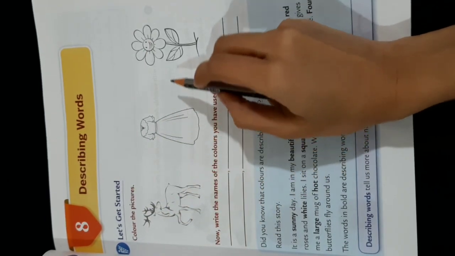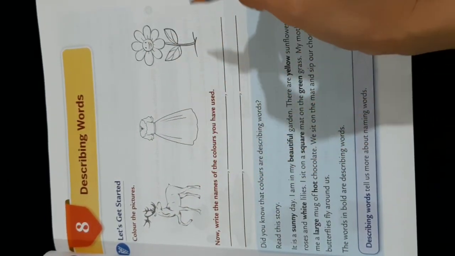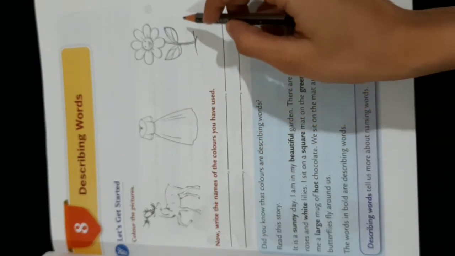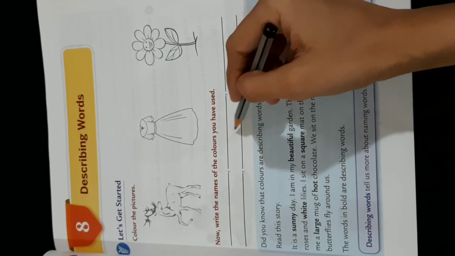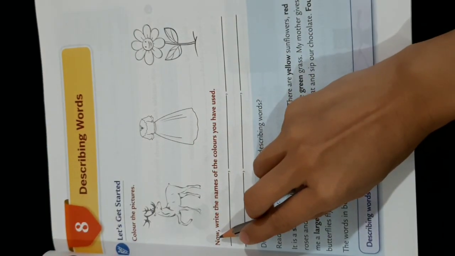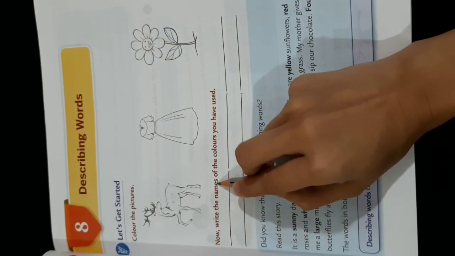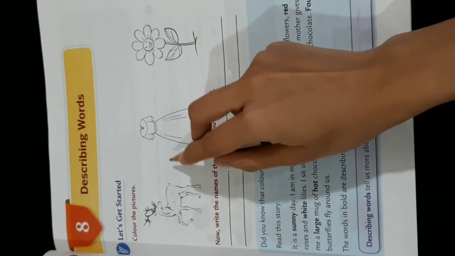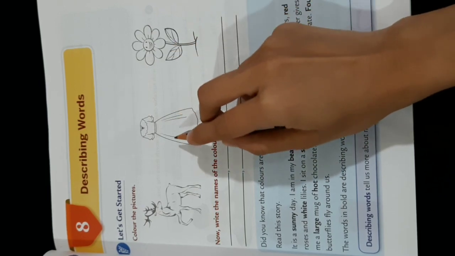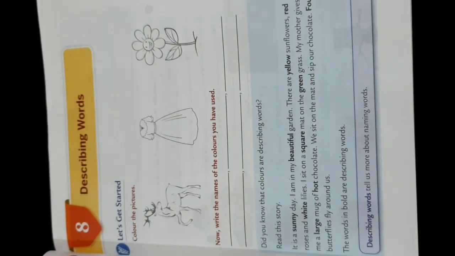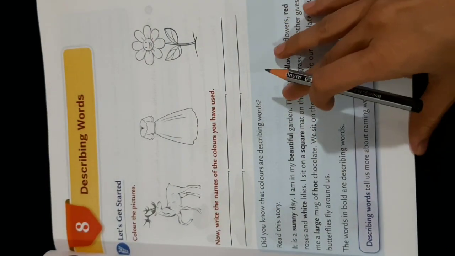So children, here are some pictures given in front of you. You can color them in whatever way you want to. Now after coloring the pictures, you have to write the names of the colors in these blanks. Understood? See, it is written over here. Now, write the names of the colors you have used. So, whatever color you are going to use in these pictures, you are going to write the names of those colors in these blanks. Okay?